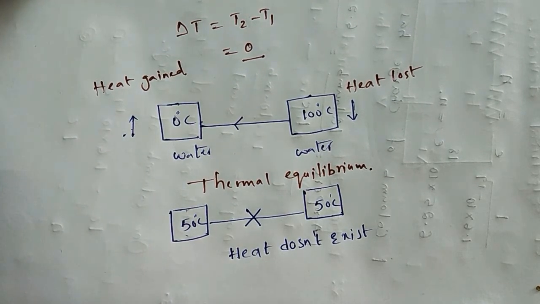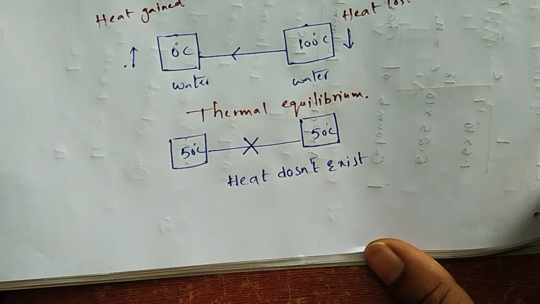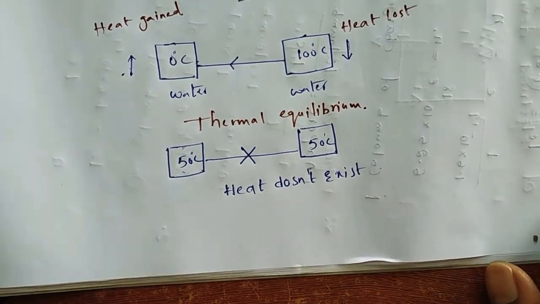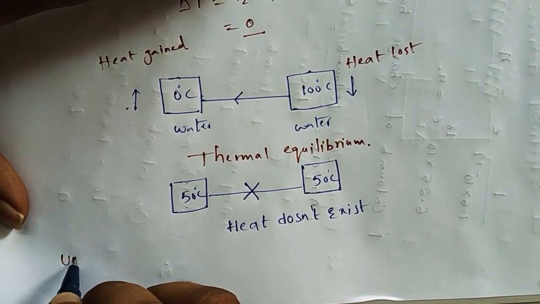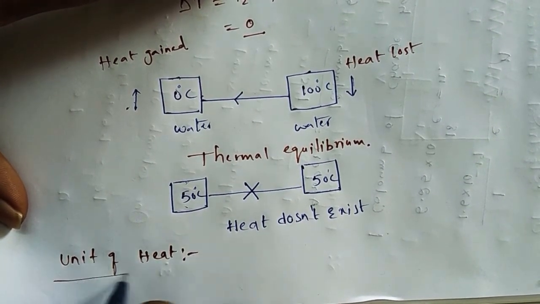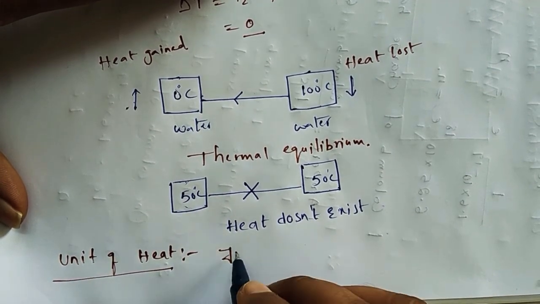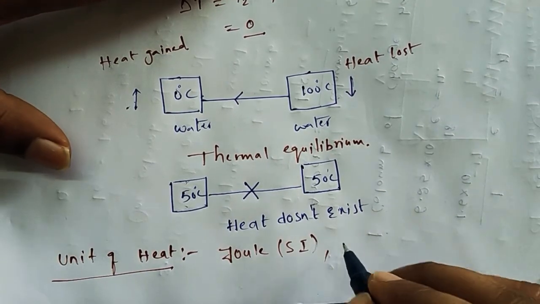And what is the unit of heat energy? The unit of heat energy is joules, the SI unit, and calorie.